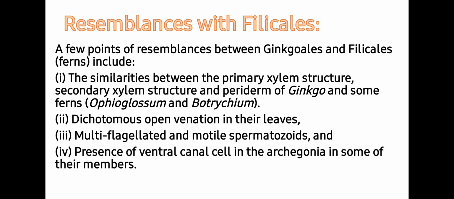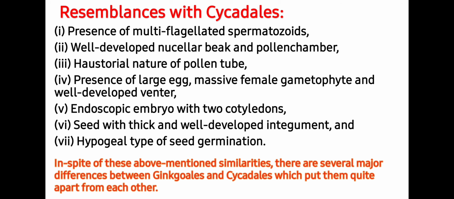Resemblance with Filicales. A few points of resemblance between Ginkgoales and Filicales include similarities in the primary xylem structure, secondary xylem structure, and periderm of ginkgo and some ferns, that is Ophioglossum and Botrychium. Dichotomous open venation in their leaves. Multiflagellated and motile spermatozoids, as well as presence of ventral canal cell in archegonia in some of their members. Next is resemblance with Cycadales.